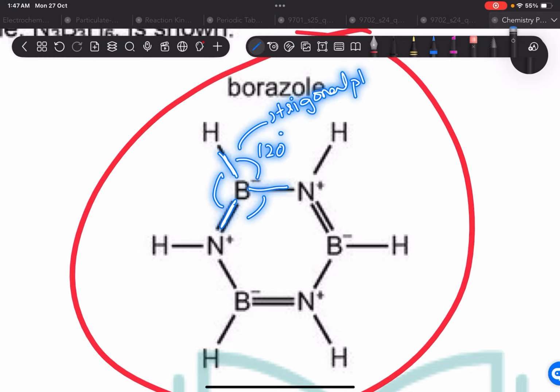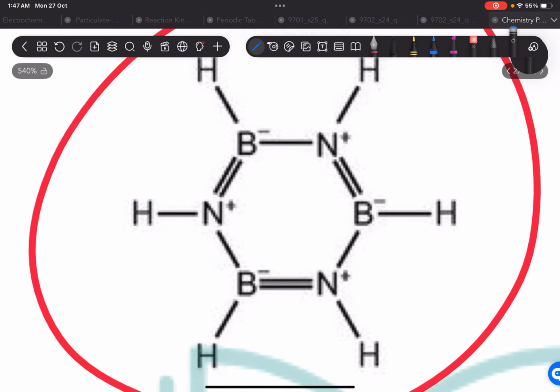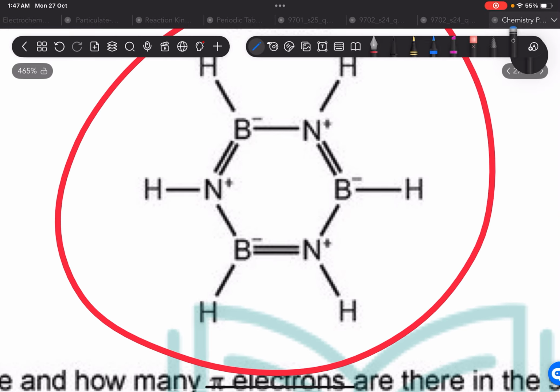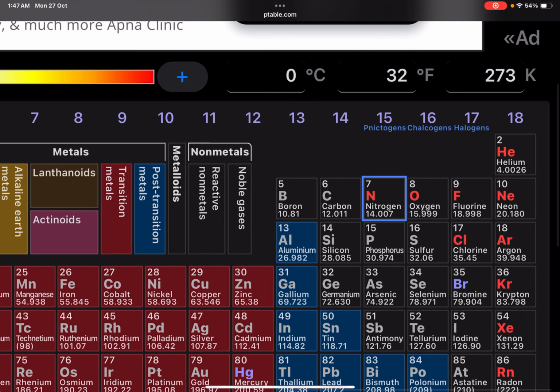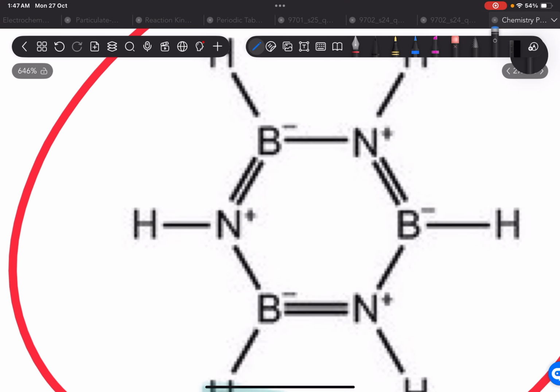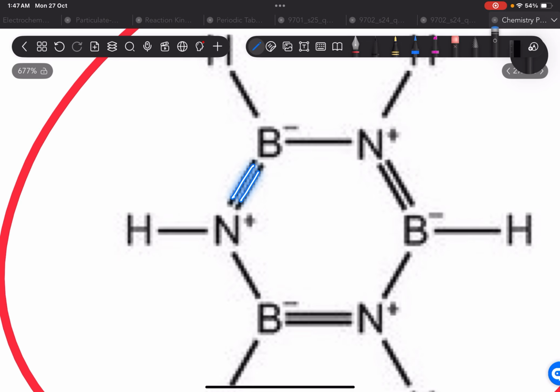Now we're going to discuss for all. Boron, done, trigonal planar. Now nitrogen. How many electrons does nitrogen have in its valence shell? 5. Nitrogen is in group 15. Check it for yourself. Now, how many bonds is it making? 1, 2, 3, 4 bonds. This means there's a 5th electron. Since it's positively charged, this means it has lost this 1 electron. It only has these 4 electrons.